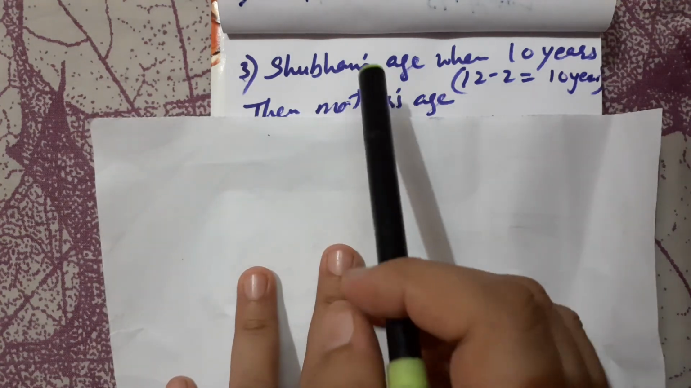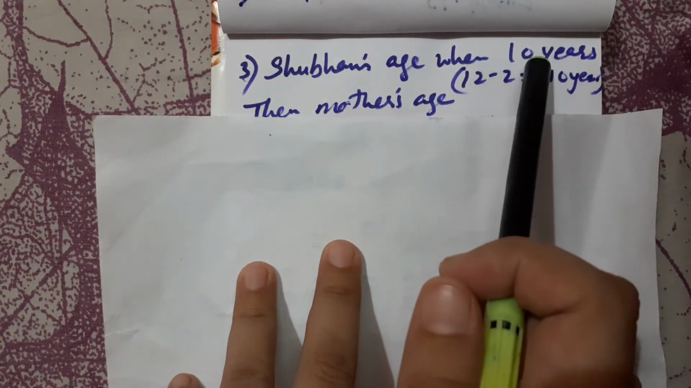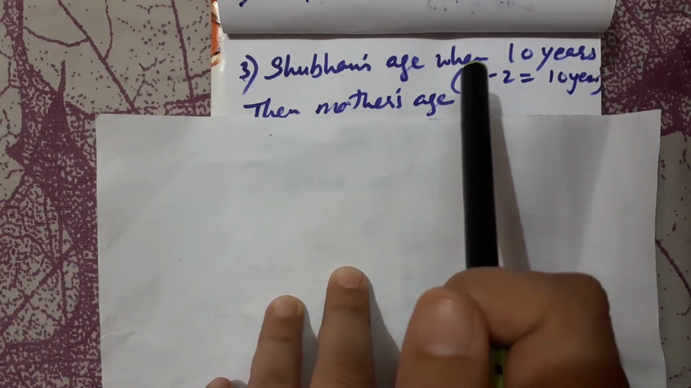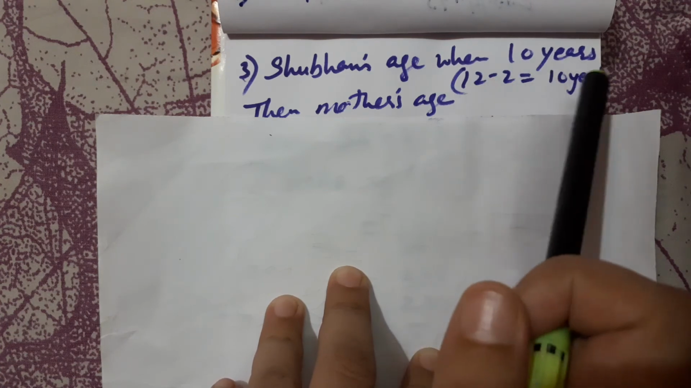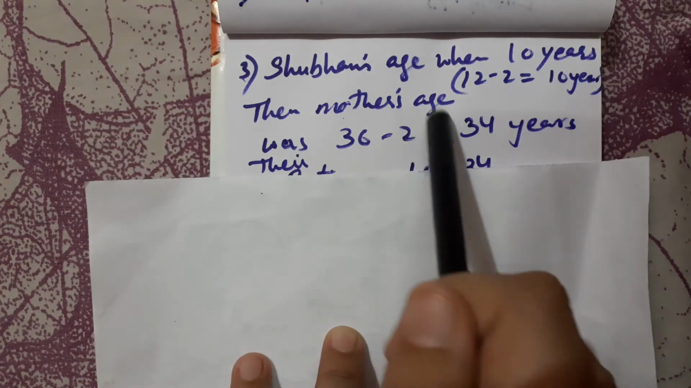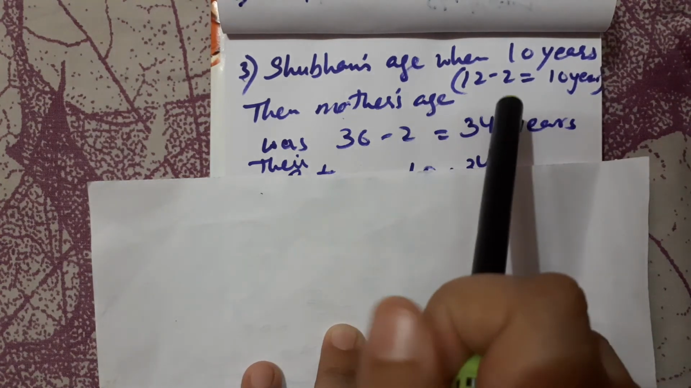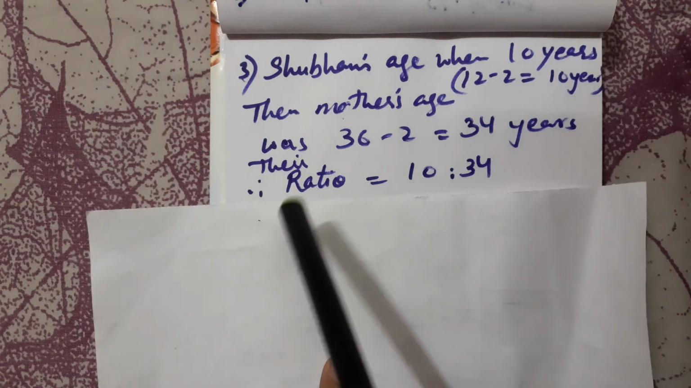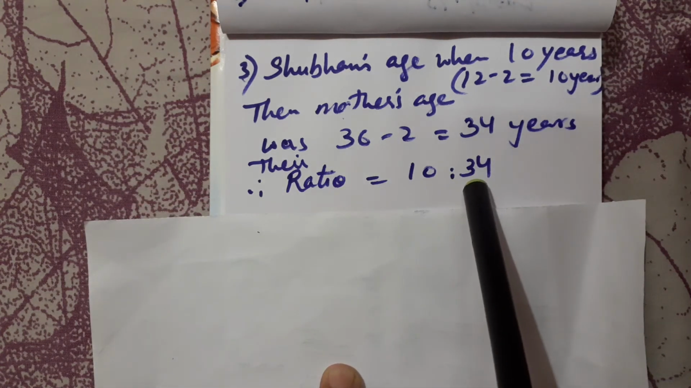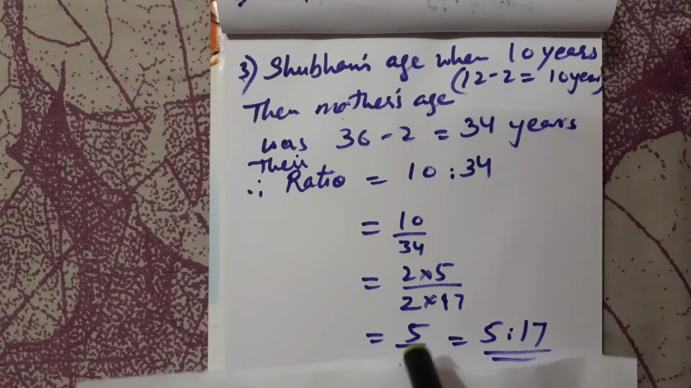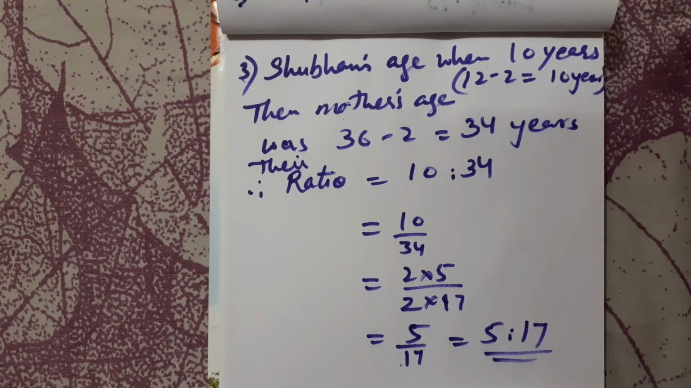Now the third one is Shubham's age when it was 10 years. So that means 2 years back. So that means we are subtracting 2 from 12. We get 10. In the same way we have to subtract 2 years from his mother's age. That is 36 minus 2. We get 34 years. So their ratio will be 10:34. Okay. So 10 by 34, by applying tables we get 5 upon 17. So the ratio is 5:17. This is the third ratio. Okay.